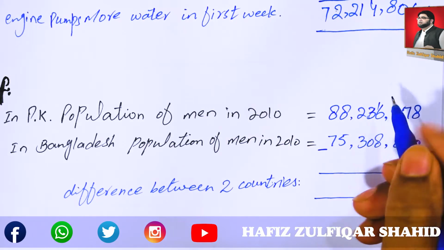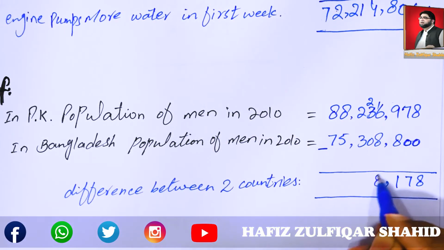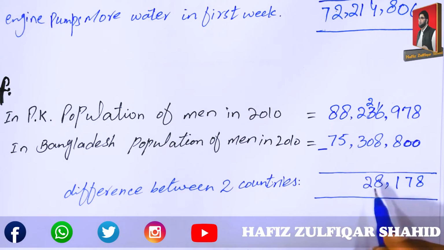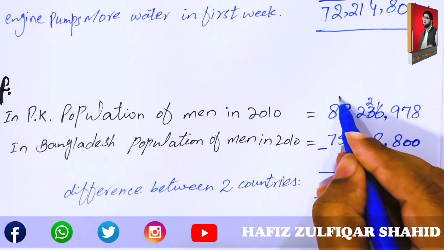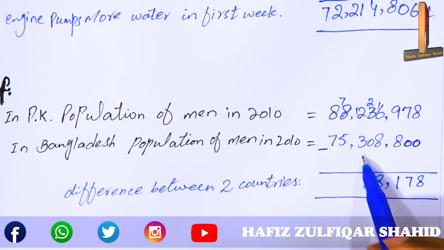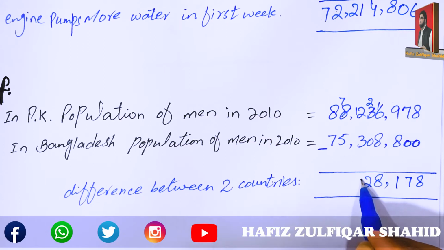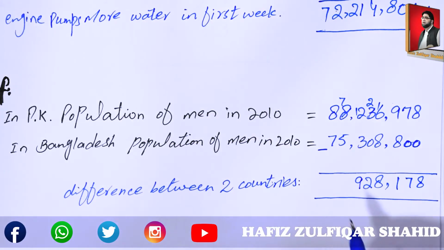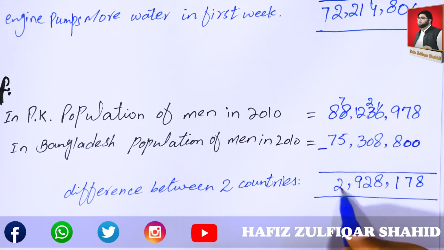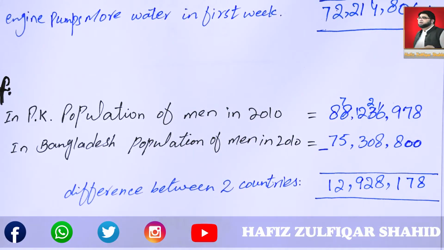Now make it 16. Decrease it to 2. 8, 2. Increase this value to 12 and then minus 9, 2 and 1. This is the difference between 2 countries.